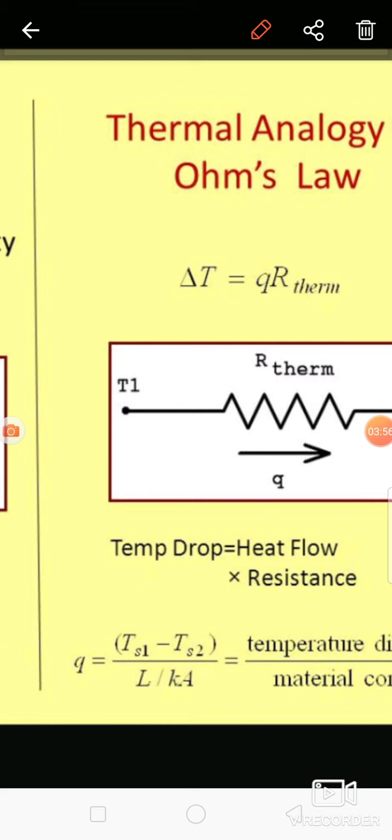So this L by K is nothing but resistance. That particular factor opposes the heat transfer. Because of that, we say that this factor is the resistance to heat transfer. So the notation is R thermal. R thermal is nothing but resistance to heat transfer. So Q is the heat transfer, which takes place because of the temperature difference, and this factor L by K is nothing but resistance, and this factor opposes the flow.